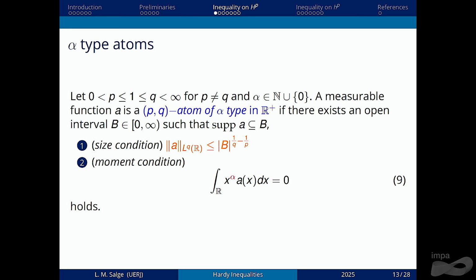So using this property, we define special types of atoms, the alpha type atoms in R+. In the global case, they are atoms that have the size condition, but the moment condition only works for this alpha here.